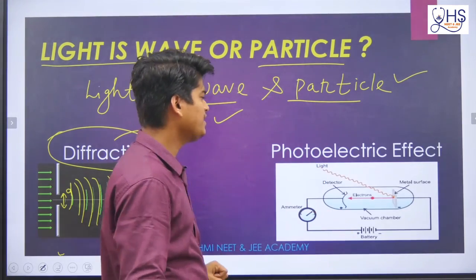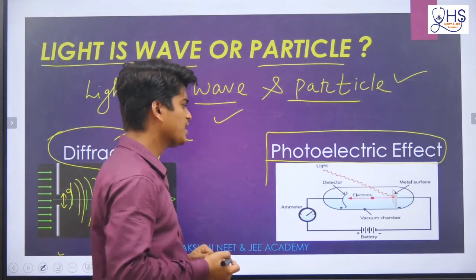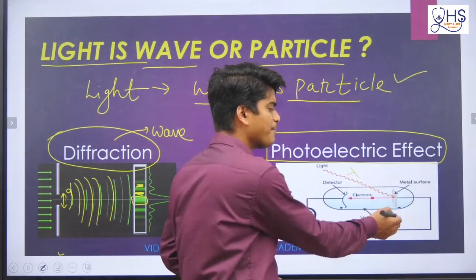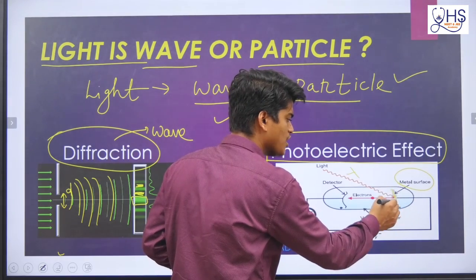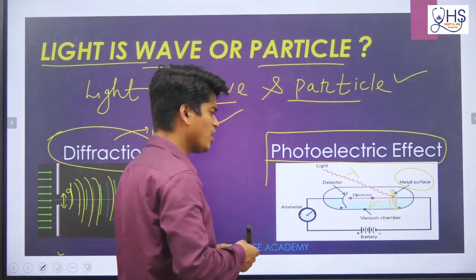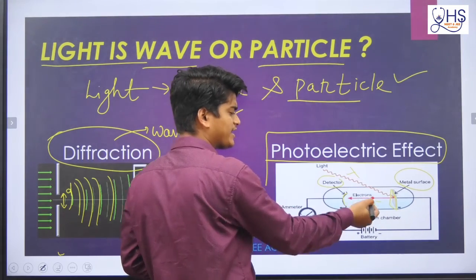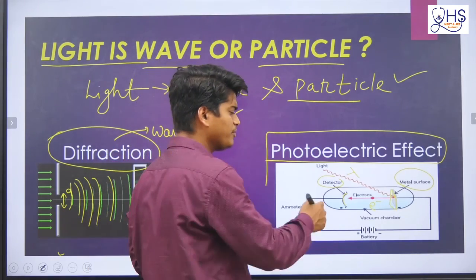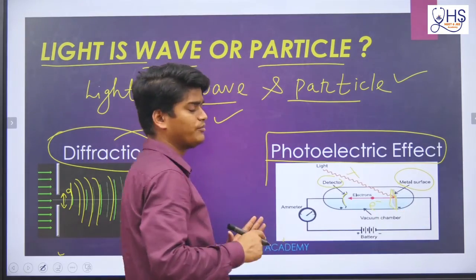This is the particle experiment, which is basically the photoelectric effect. What is the photoelectric effect? Light of wavelength lambda falls on a metal surface. From this metal surface, an electron comes out. The coming out electron is collected by a detector plate, which is a positive plate, and then some current flows.